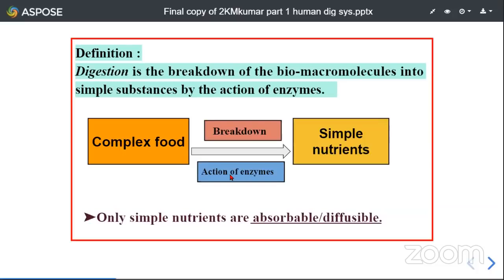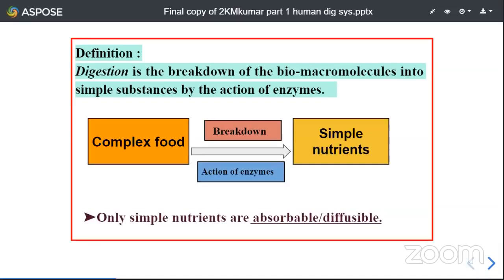Suppose we do not have enzymes, and this conversion does not occur in our body. Then what happens? Our body or our cells are unable to utilize this complex food as it is, so it must undergo a process called digestion. Only simple nutrients are absorbable and diffusible, because this complex food is in macromolecular form, in a bigger size.